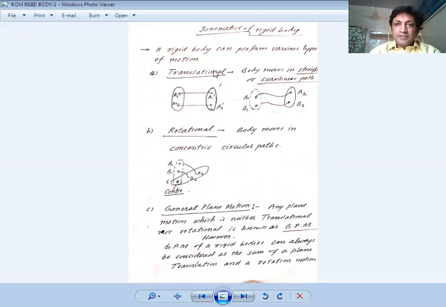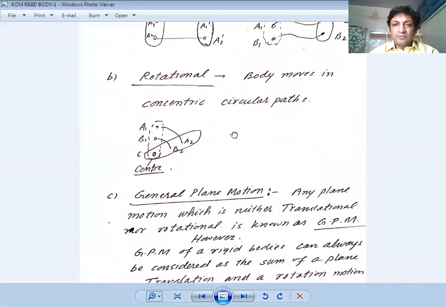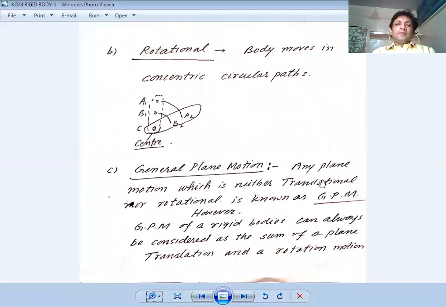So apart from translational motion and rotational motion, the body can also perform another kind of motion, which is general plane motion. So what is general plane motion? General plane motion means any plane motion which is neither translational nor rotational.